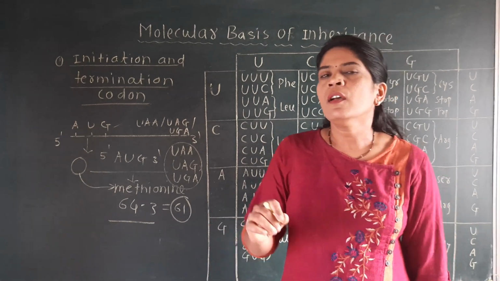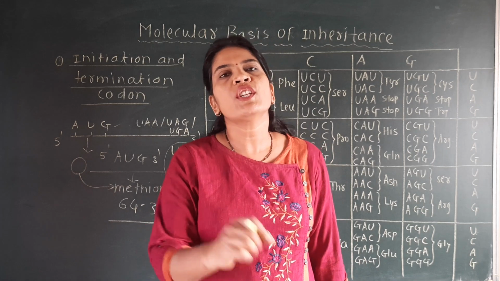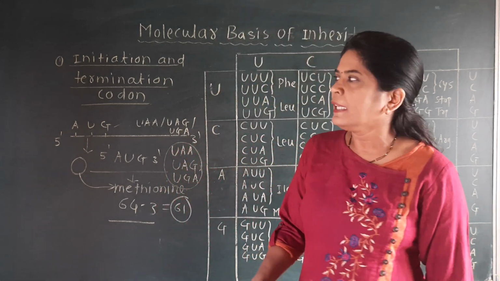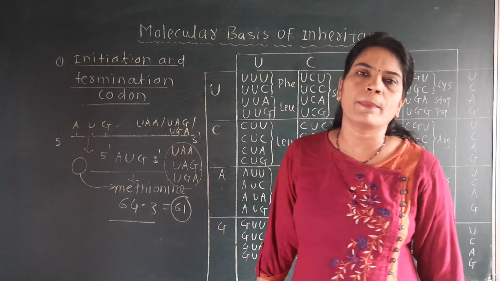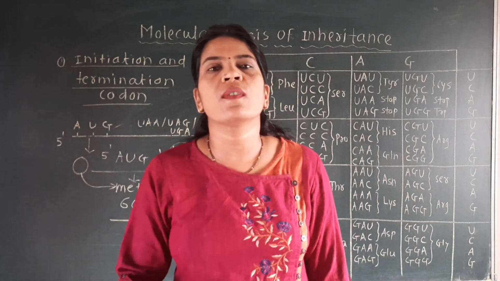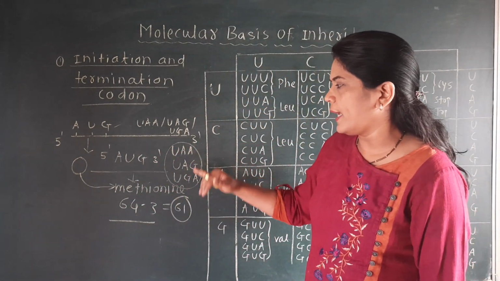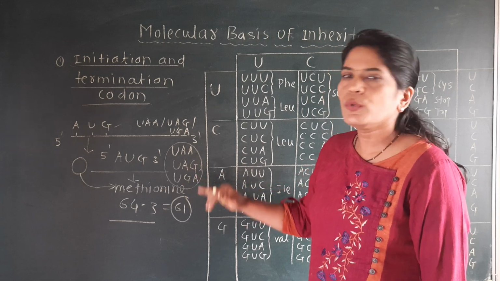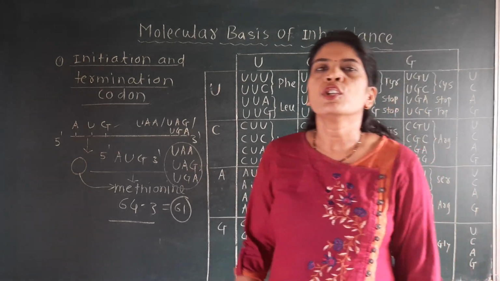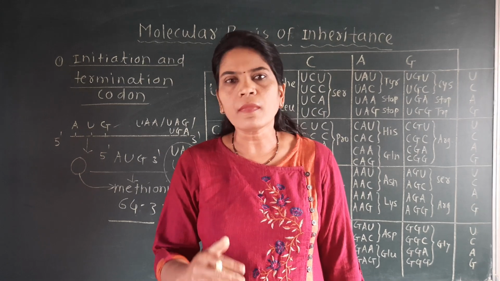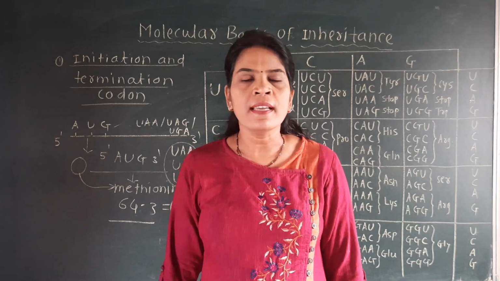Then which codons are involved in the termination of the polypeptide chain, or which codons are called the stop codons? The answer is UAA, UAG, UGA. These 3 codons stop the protein synthesis, the polypeptide chain synthesis.